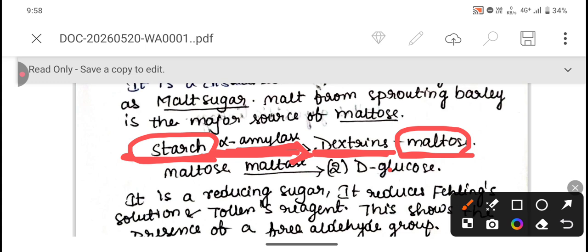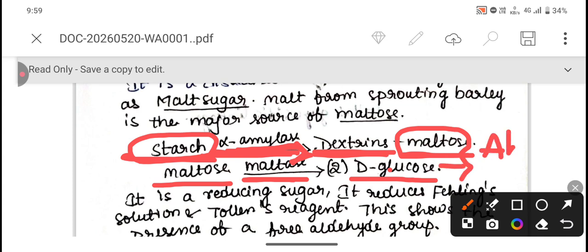body to absorb the carbohydrate more efficiently. So the maltose, upon the action of the enzyme known as maltase, will be converted into two molecules of D-glucose. Then only will it be absorbed by the body.